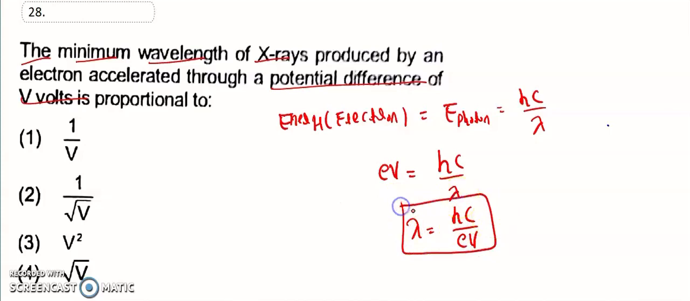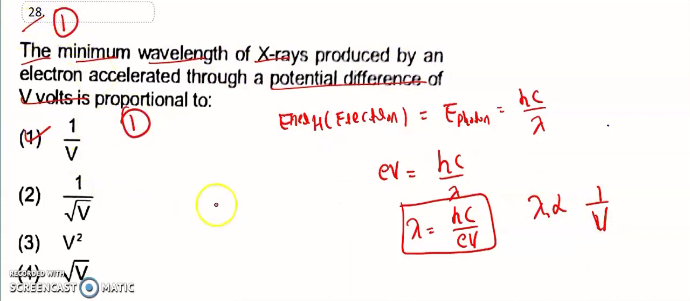Okay, eV, this is the relation. So with potential difference V in volts, lambda is proportional to 1 by V. So the minimum wavelength and potential are inversely related, so the first option is the right answer for the 28th question. Let's move to question number 29.